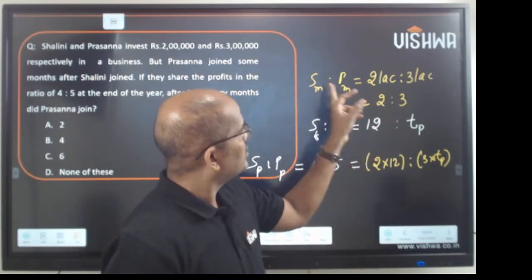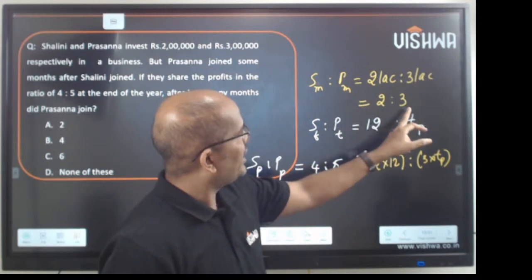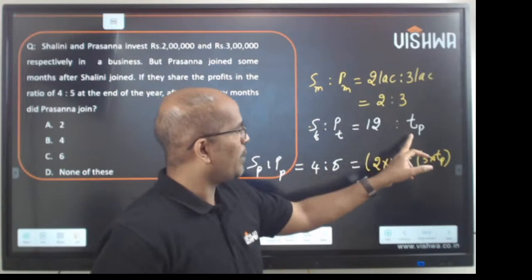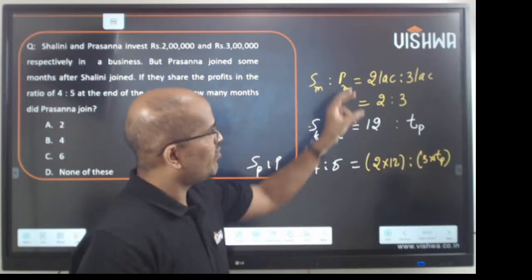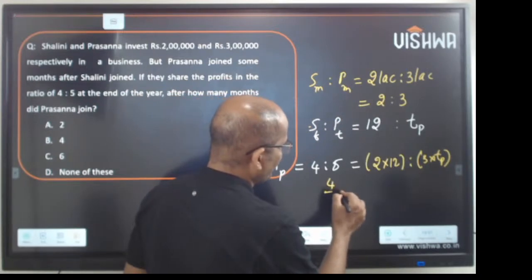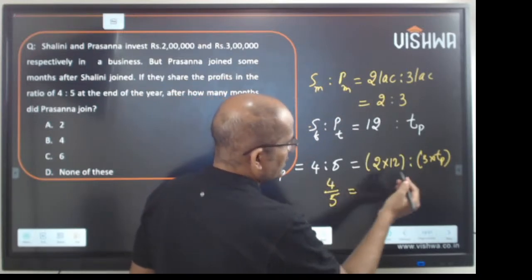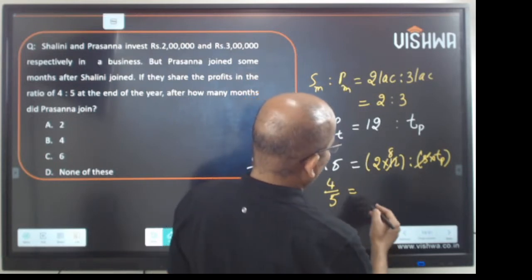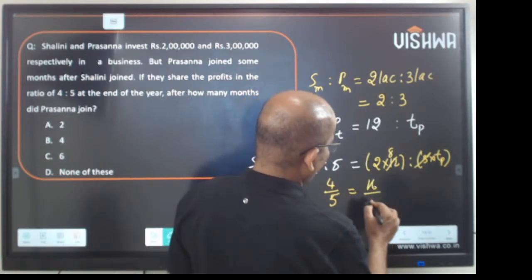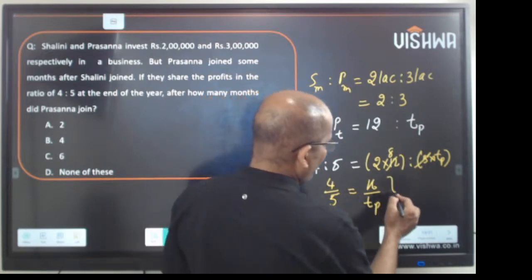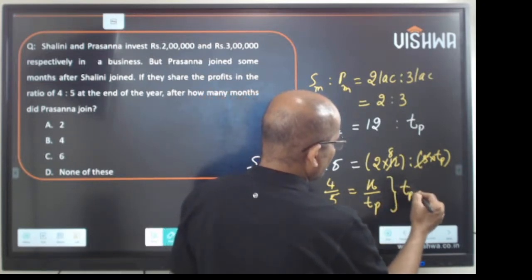So 2 parts Shalini money, 3 parts Prasanna money, 12 parts is Shalini time, time of Prasanna is not known to us. So we multiply them to get the final value. So it is 4 upon 5, which is 24 upon 3 TP, which is 8 upon TP, right? Now from solving it, you get the value of TP as 10.